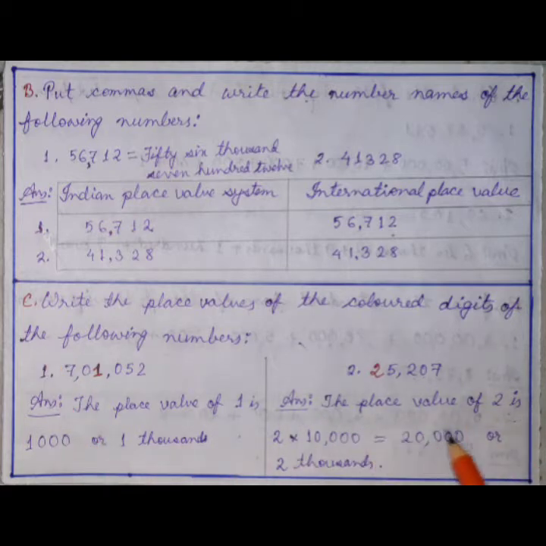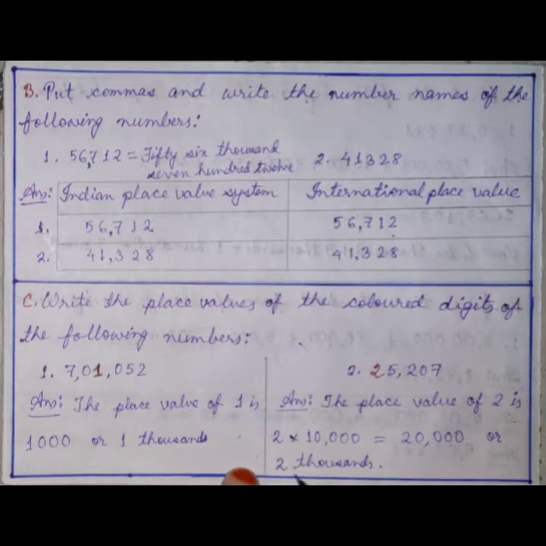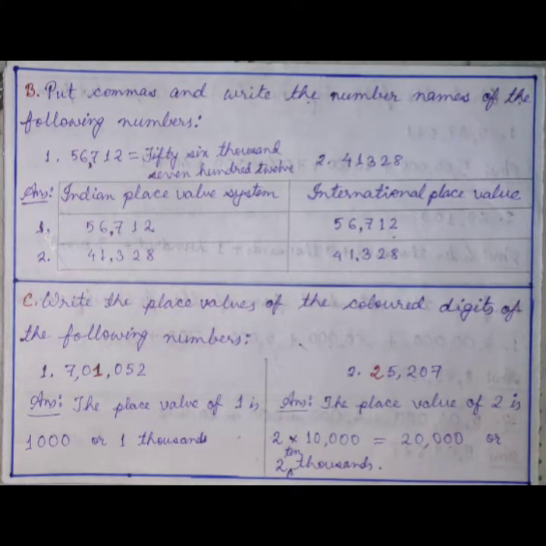The place value of 2 in the number 25,207 is 2 into 10,000, which is 20,000. When you write in words, it should be 2 ten thousands. This one was left out, so I am making the correction now.